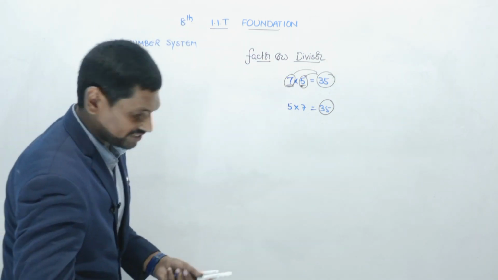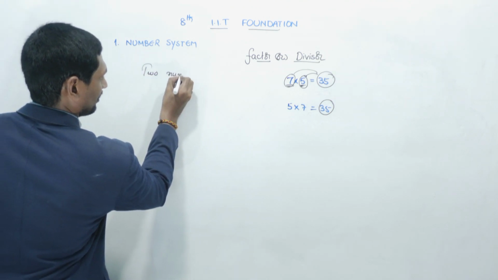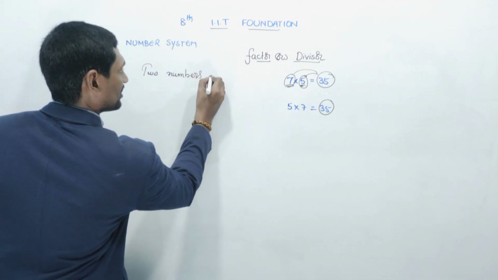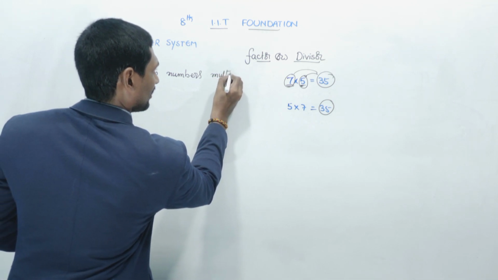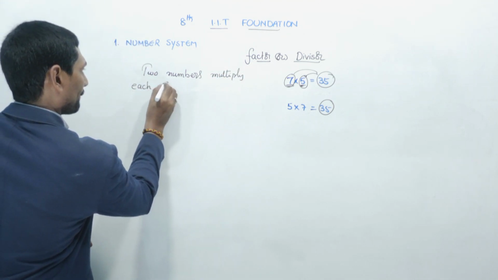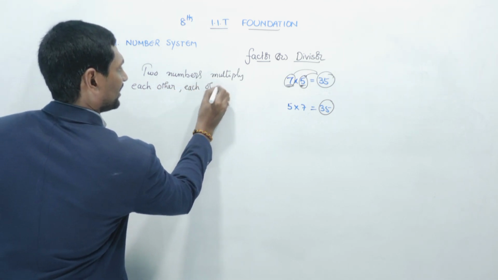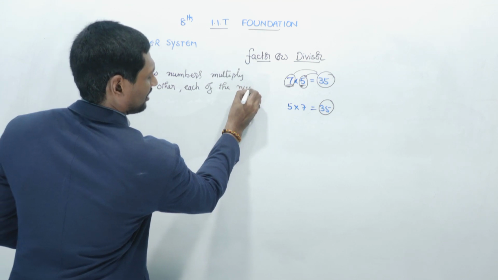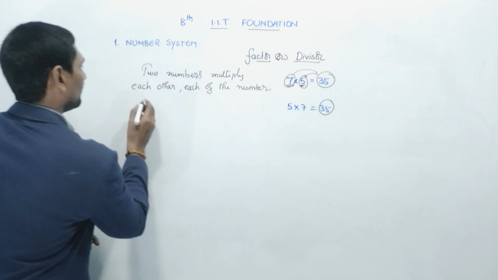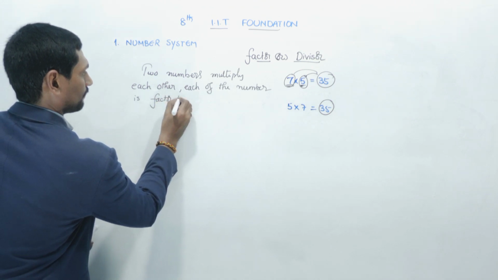So I am writing the definition here. When two numbers multiply each other, each of the numbers is called a factor of the product.